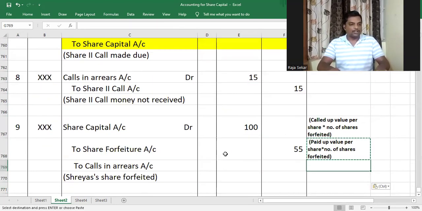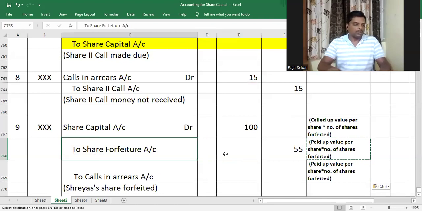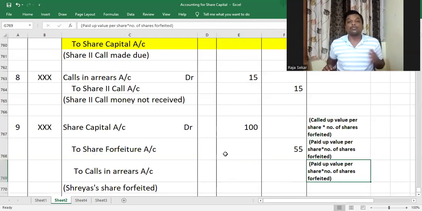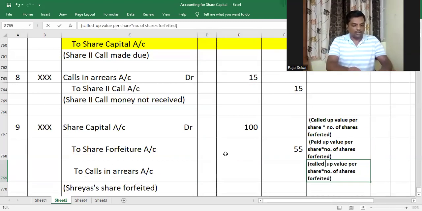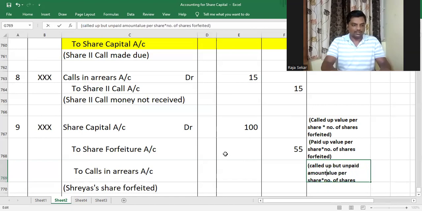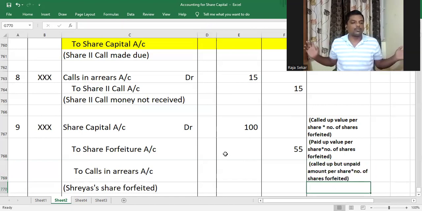And what will happen to your calls in arrears account? Whatever amount has been called up but unpaid per share, that is what will be sitting in calls in arrears account. Am I right or not, my dear children? Whatever has been called up and paid will be sitting in share capital account or whichever bank account or wherever the money was received. What will be sitting in calls in arrears account? Called up but unpaid amount per share into number of shares forfeited, my dear children.